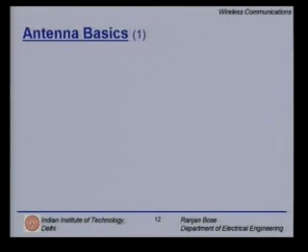Now, we have seen that antennas form the basic interface between the radio circuit and the radio channel. So, let us look at some antenna basics.